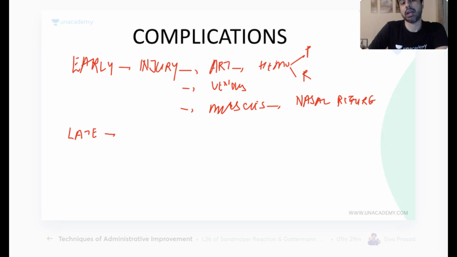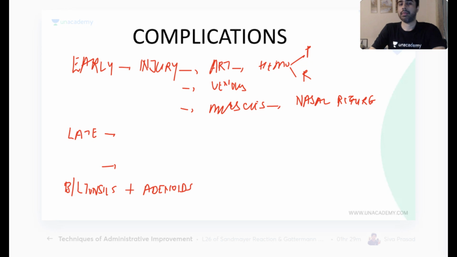What is the late complication of tonsillectomy? Important. Late complication. What is the complication? Infection. Okay, infection. That's not useful. What will you remember? What happens if I remove bilateral tonsils and adenoids at the same time? What will happen if both tonsils and adenoids are removed?